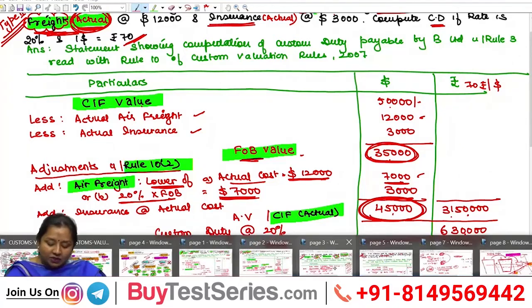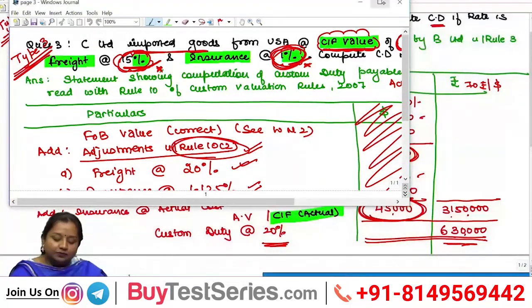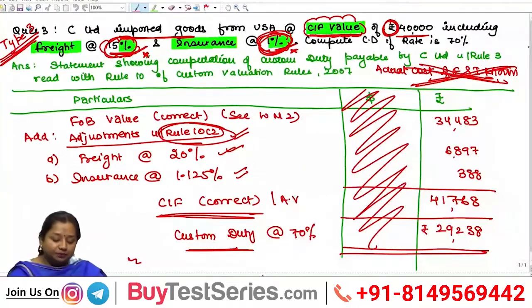Okay. Then comes the third type of practical question based on Rule 10.2, in which it says that C Limited imported goods from US at a CIF value of rupees 40,000, including freight at the rate of 15% and insurance at the rate of 1%.